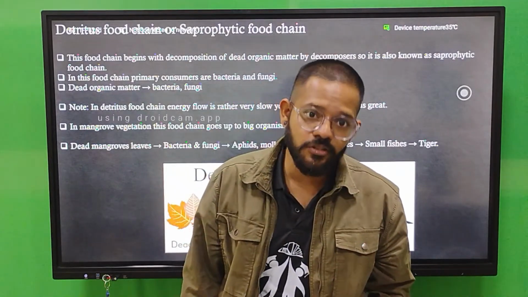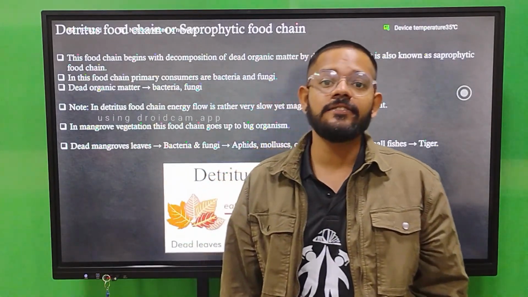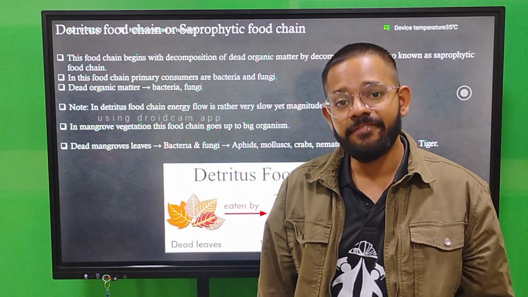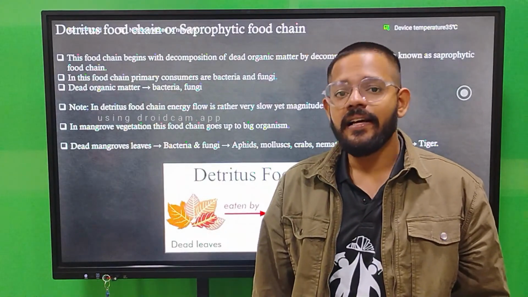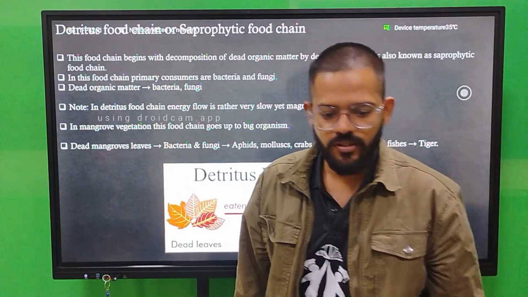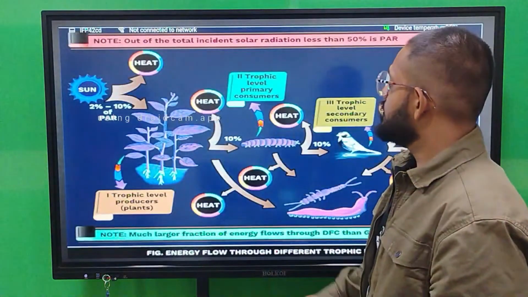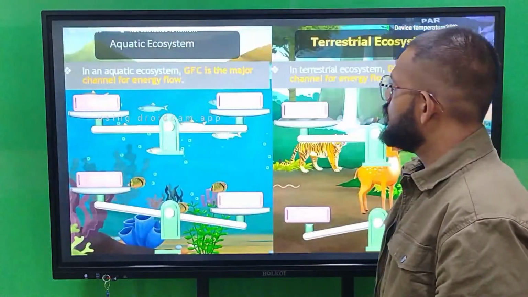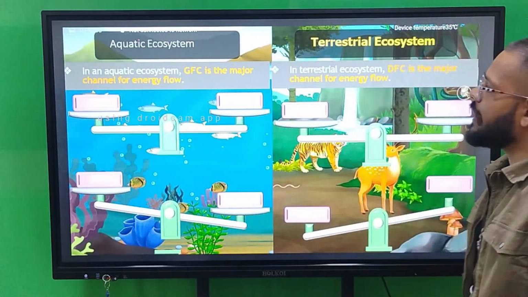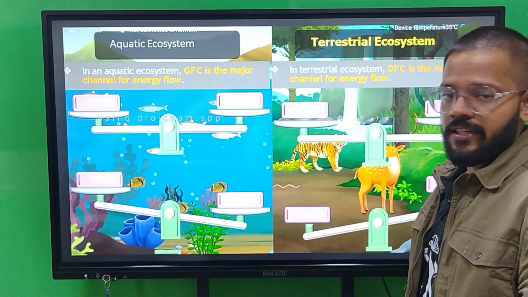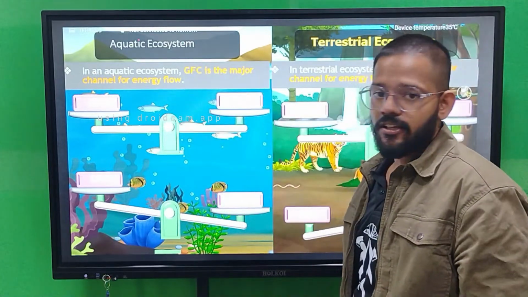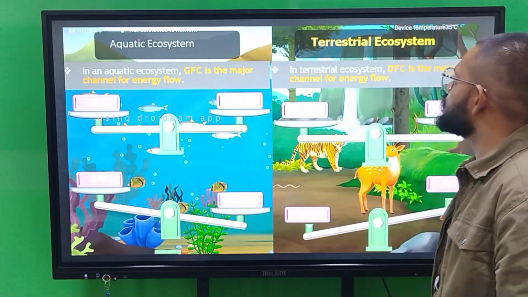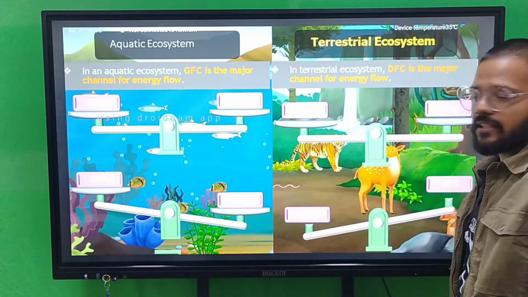But in the grazing food chain, the maximum trophic level is 4 or 5. If it exceeds 4, then this food chain is unstable in nature. So these are the different types of grazing food chain. One is the aquatic ecosystem grazing food chain, and this is the terrestrial ecosystem grazing food chain.